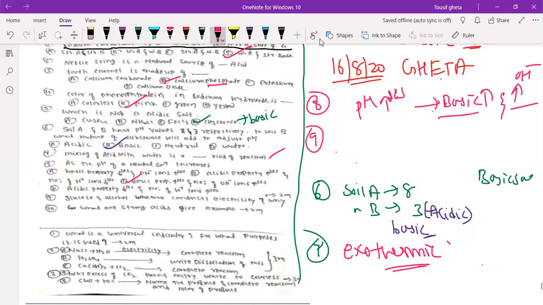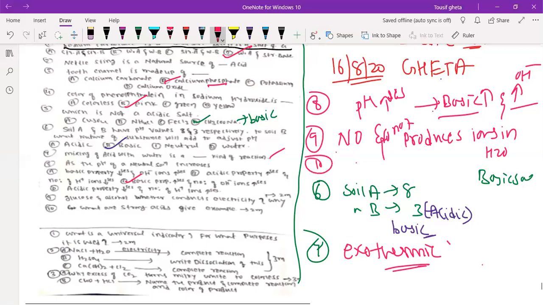9th one. Glucose and alcohol, whether they conduct electricity, then you should say no, they do not conduct electricity. Why do they not conduct electricity? Because they do not ionize in water. They do not produce ions in water. So when they do not produce ions, how can they conduct electricity? So this was the 9th one.